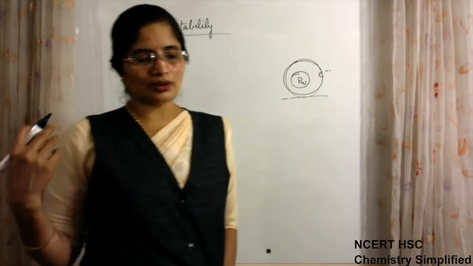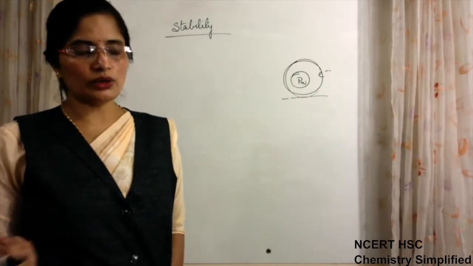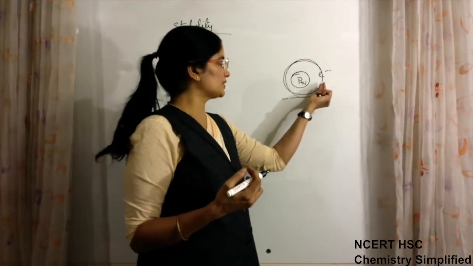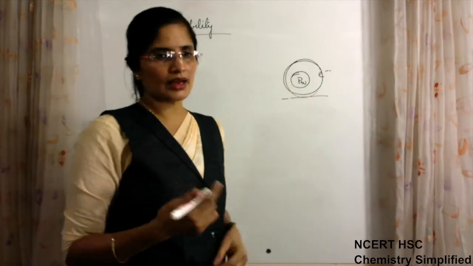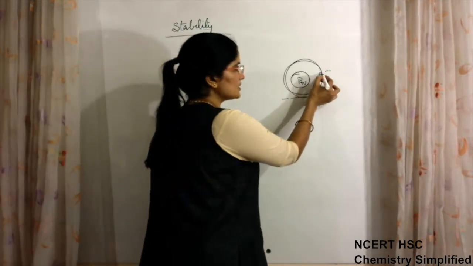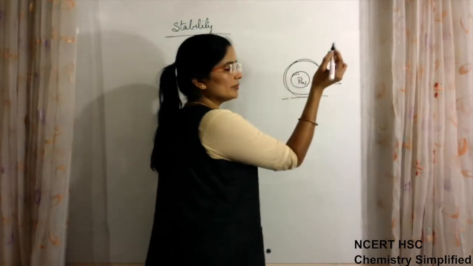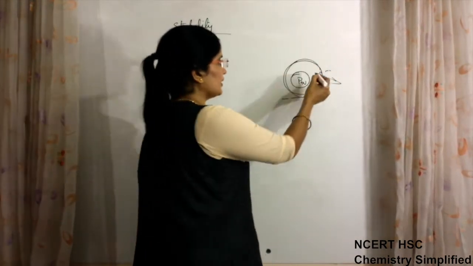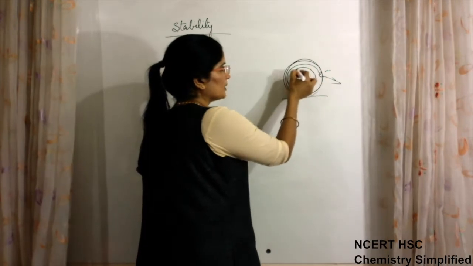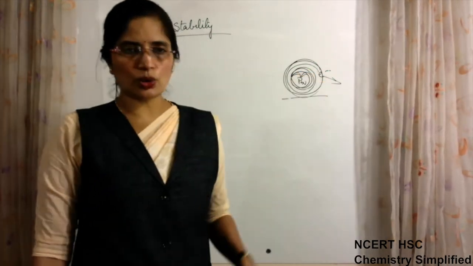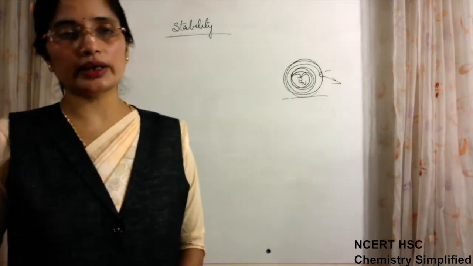When we run, our body loses energy. Similarly, whenever any charged particle is moving, it will emit some energy. If it is regularly emitting energy, then a stage will come when its energy becomes lower and lower, its movement becomes smaller and smaller, and finally it will sink into the nucleus.